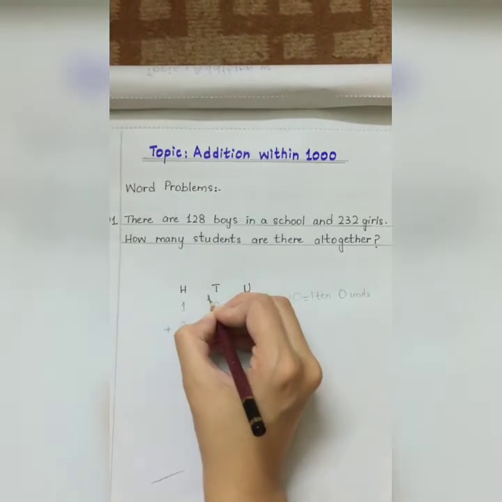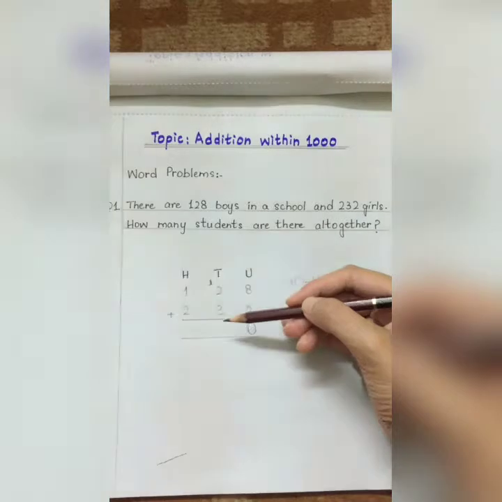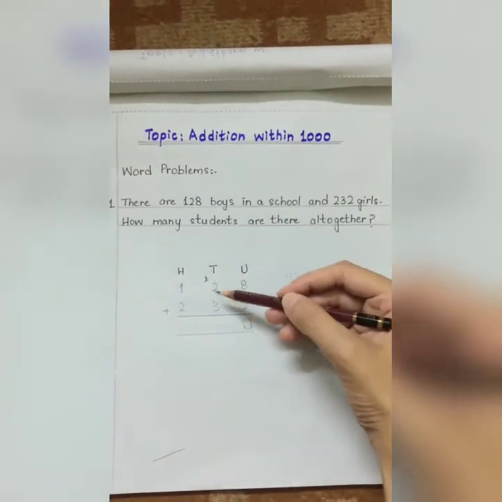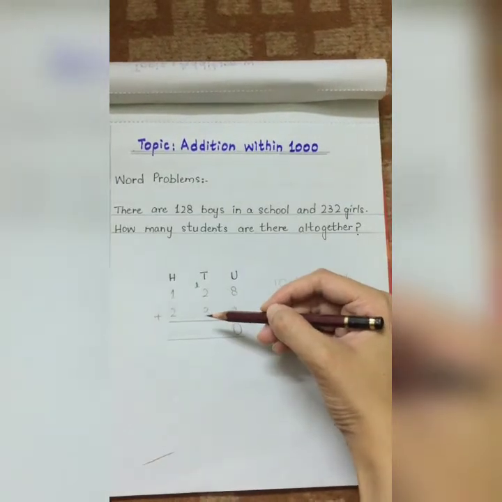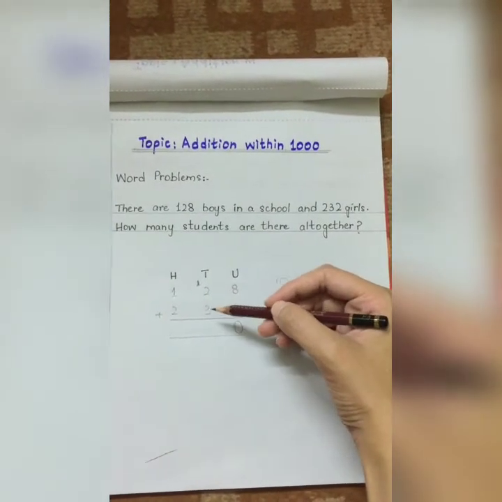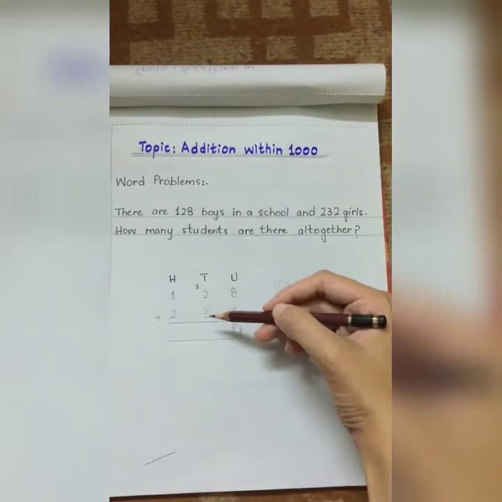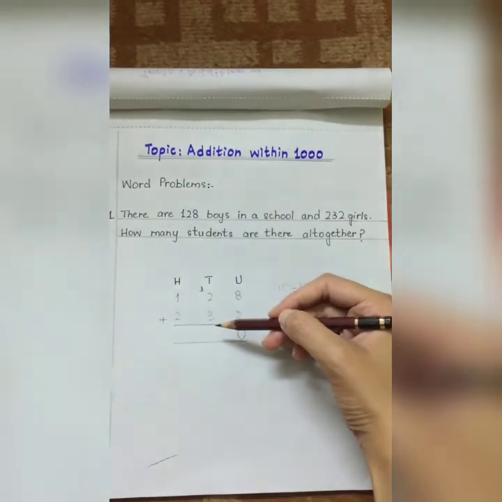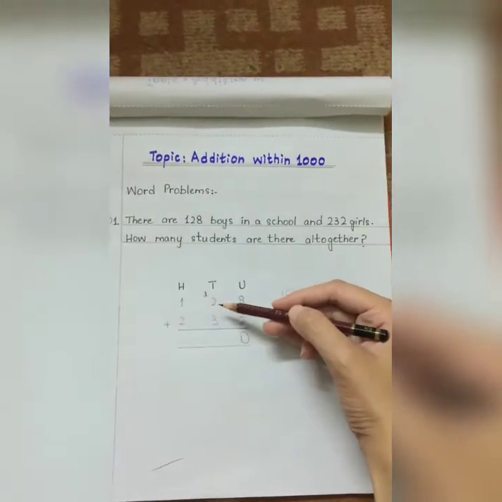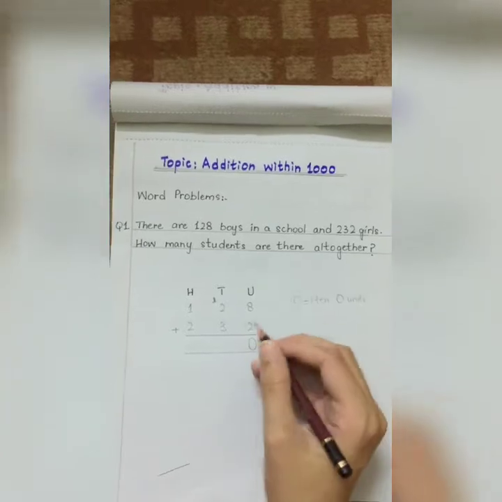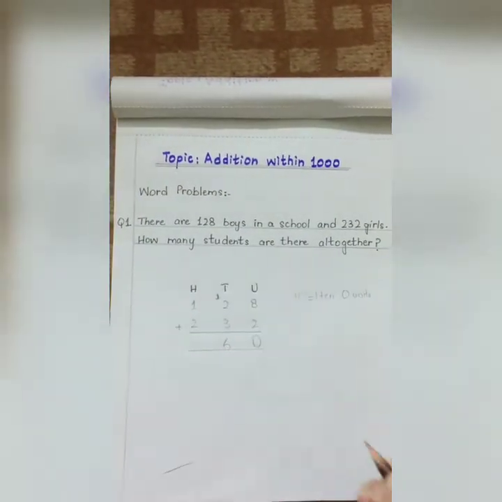So now students, what are we going to do? We are going to add the digits that are present in the tens column. In the tens column we have 1 carry, 2 and 3. We have 1 ten, 2 tens and 3 tens. So when we add 1 ten, 2 tens and 3 tens, the answer will be 6 tens because 1, 2, 3, 4, 5, 6. The answer will be 6 tens. So we will write down 6 in the tens place.